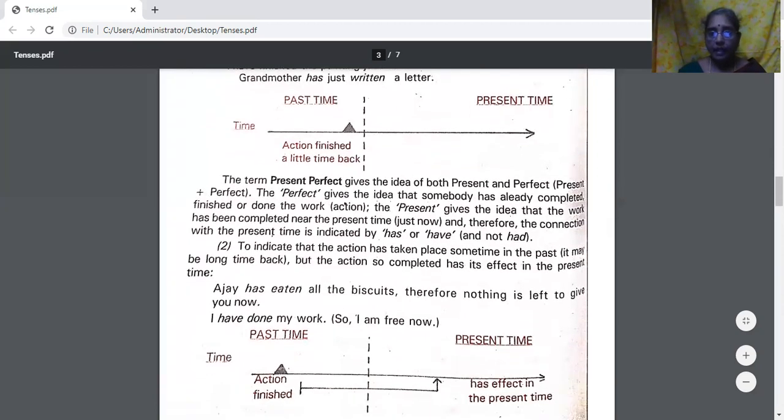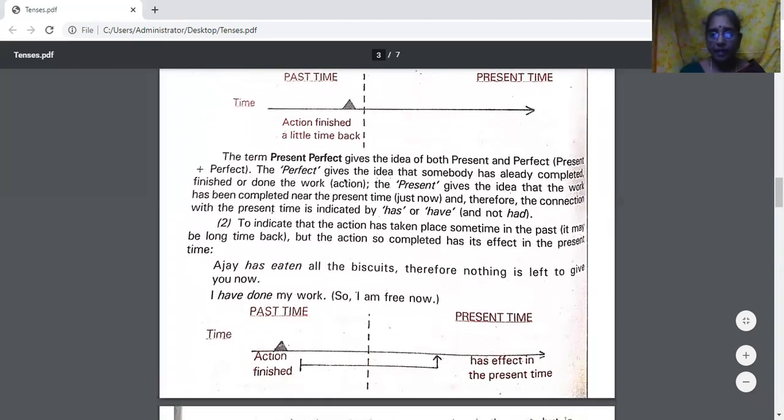To indicate that the action has taken place sometime in the past, it may be a long time back, but the action so completed has its effect on the present time. Means Ajay has eaten all the biscuits, therefore nothing is left to give you now. Here, Ajay has eaten all the biscuits. It's one past action. So what is the effect of it? That there is nothing left to give to you. Now. That now tells something in the present.